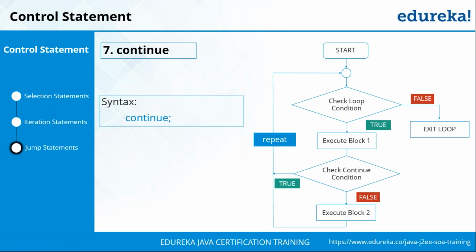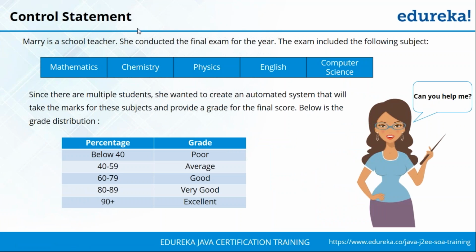Now to give you a better understanding of how the loops work, let's look at a use case here. Mary is a school teacher. She's conducted final year exams for her students for 5 different subjects. Now, as there are multiple students, she wants to create an automated system that will take the marks of each of the students, calculate the final score, and then give a grade distribution for these students. So she's also given us a grade distribution chart here.